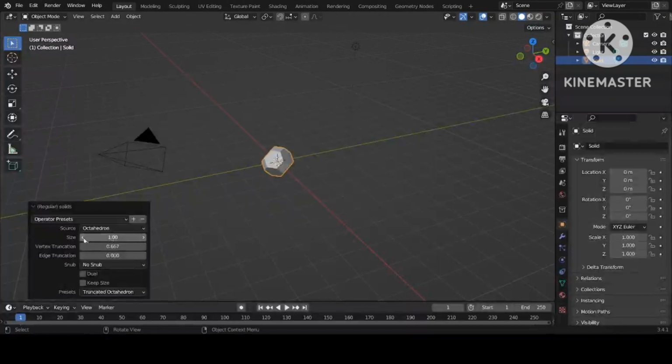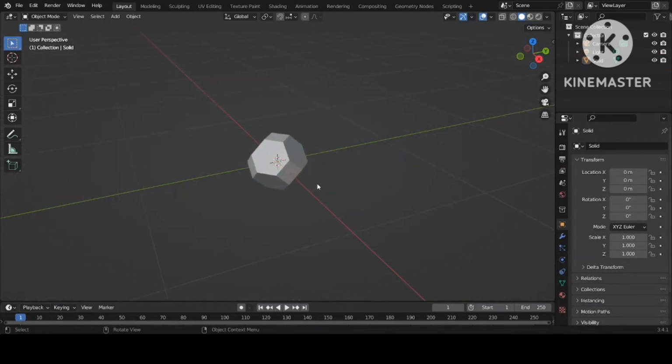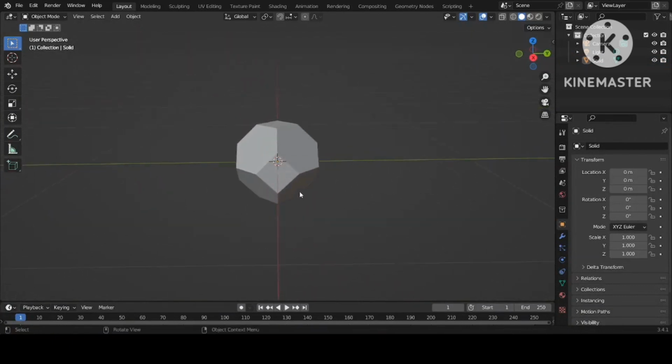We can adjust its size like this. 0.31 is an appropriate size for this. Now zoom in. Okay, we have made the basic shape.